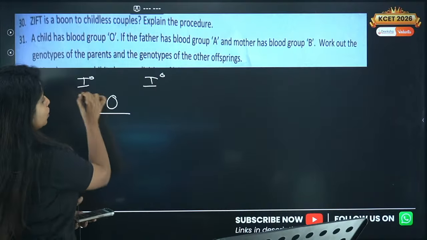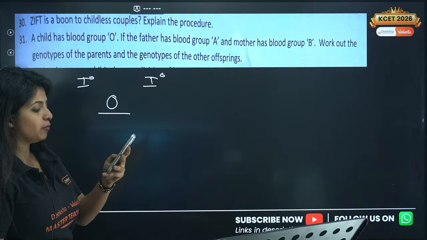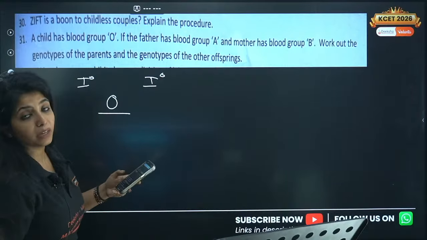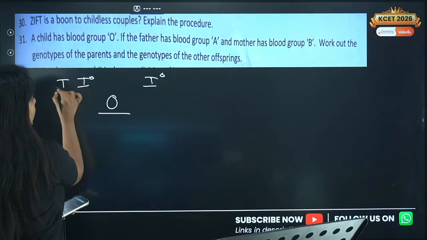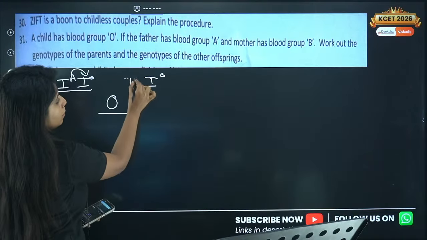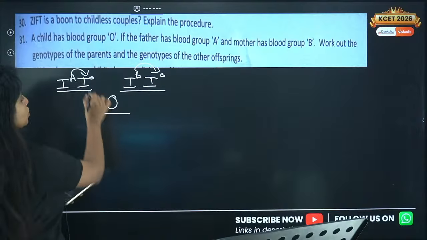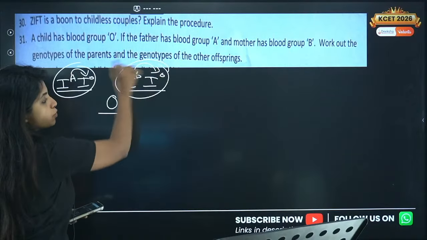At least one I^O, and here it is mentioned the father is A and the mother is B. So for a father to be A, the blood group can be like this, where A is dominant over O. Similarly, for a mother to be B, the blood group can be this, where B is dominant over O. So this would be the genotypes of the parents.